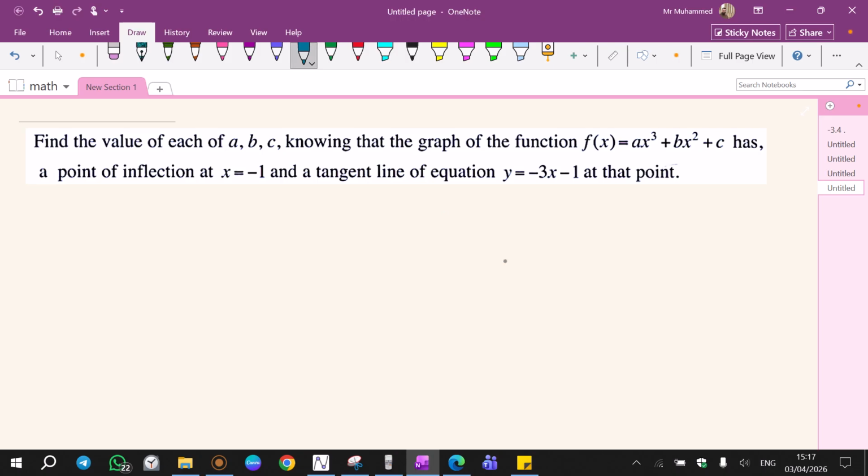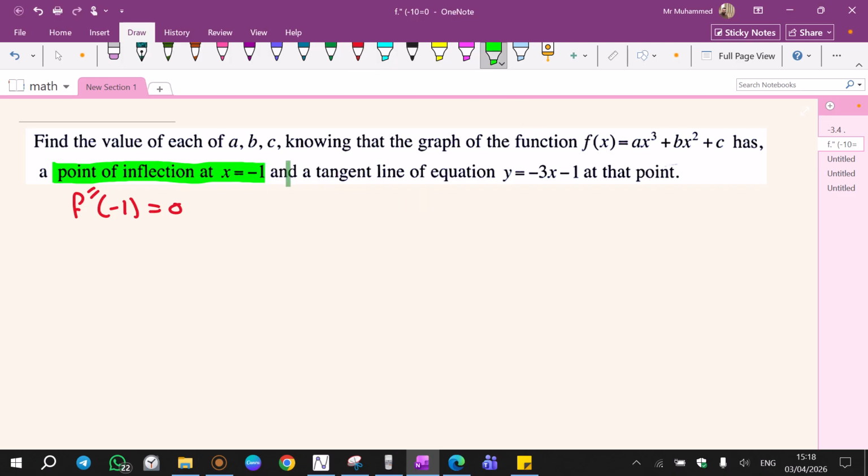Okay, let's begin. Find the value of a, b, c, knowing that the graph of the function f(x) has a point of inflection. That's a keyword. Point of inflection at x equal to negative 1. This is telling us f double prime of negative 1 equal to 0. Why? Because negative 1 is an inflection point, and inflection makes the second derivative 0. That's one piece of evidence.